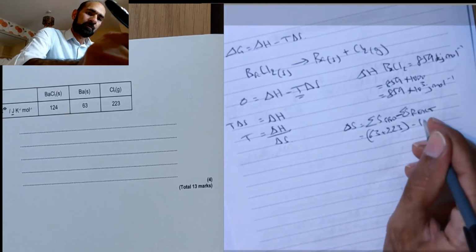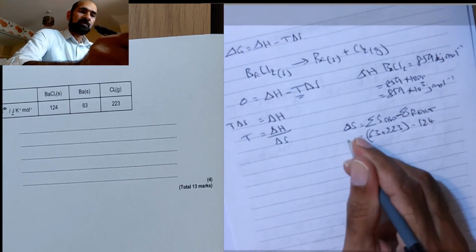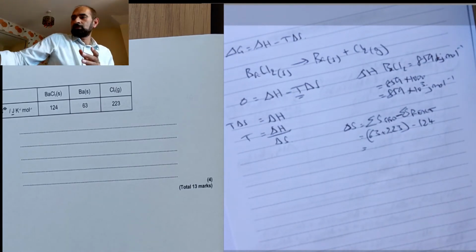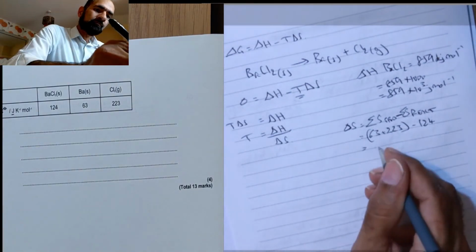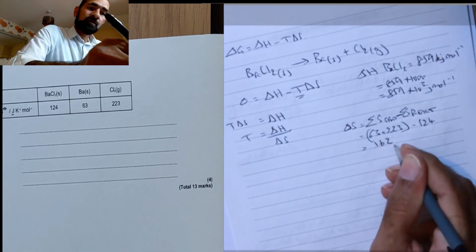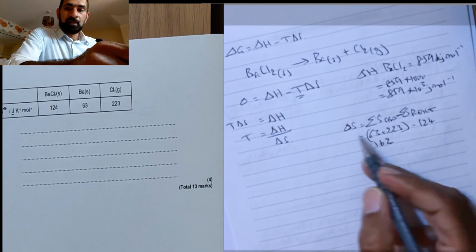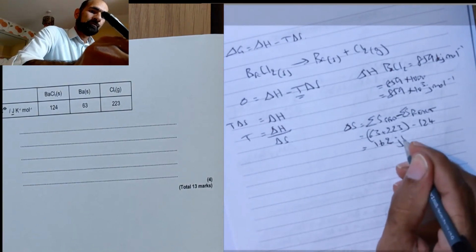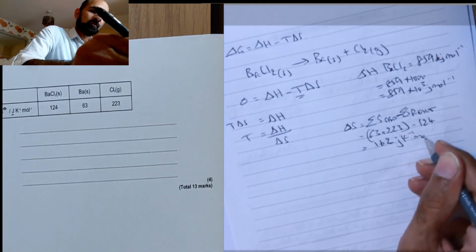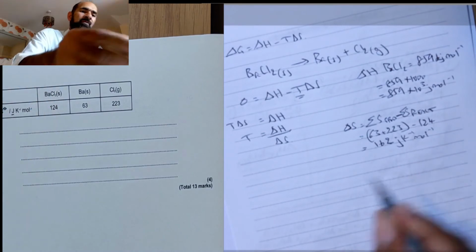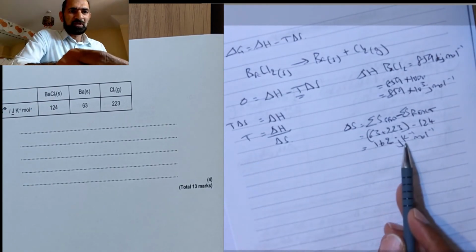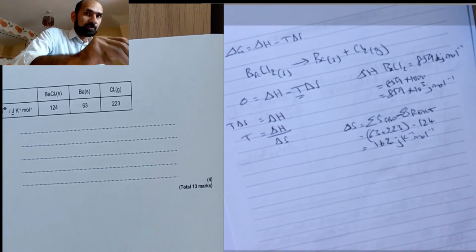That gives me an entropy change of 162. 162 what? Well, entropy change is joules per Kelvin per mole. If you're not sure about the temperature units, that's giving you a hint, isn't it? Look at those units, they're using Kelvin, so the temperature will be in Kelvin.